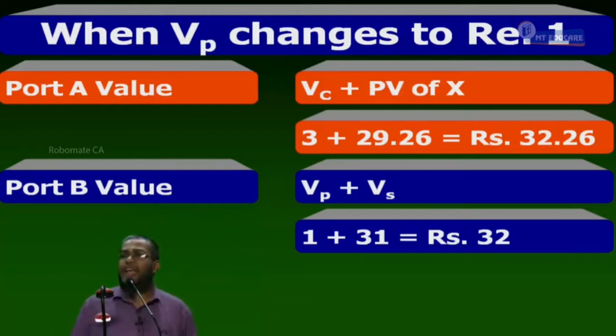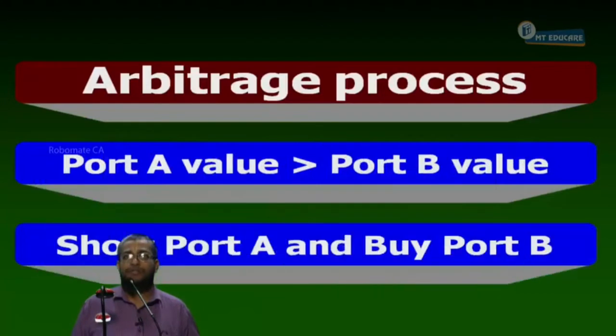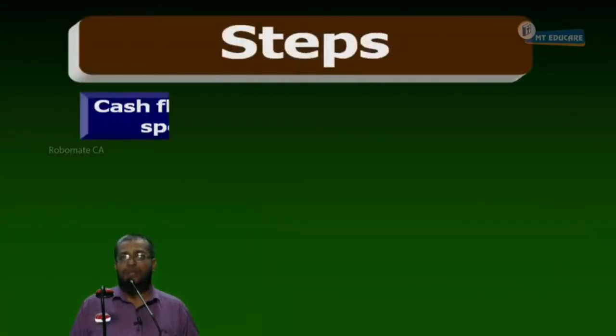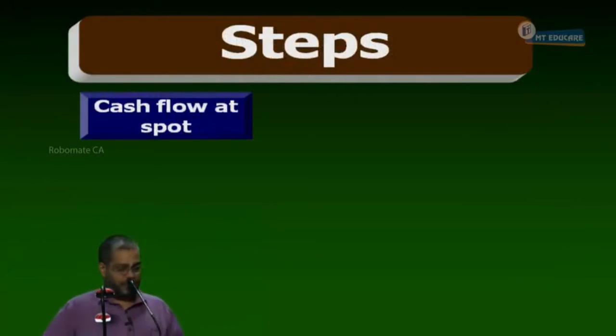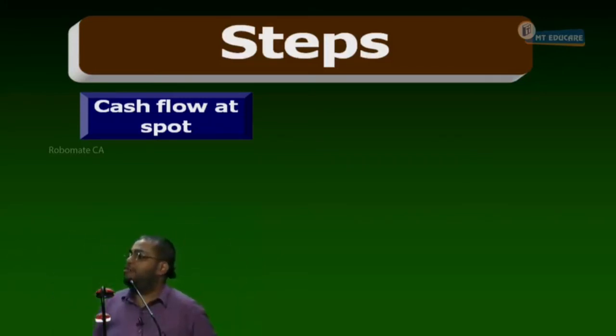Now, step 8. Can you guess what is step 8? Cash flow at spot. Okay. Don't write, tell and then write. I go to 2 markets. First I go to what market? Share market. I am buying a share. At what price? 31. I pay 31 in the share market to buy the share. That is an outflow.